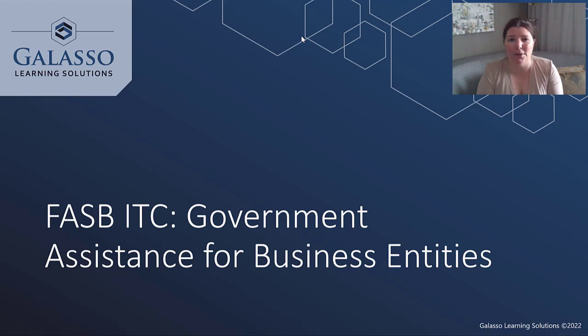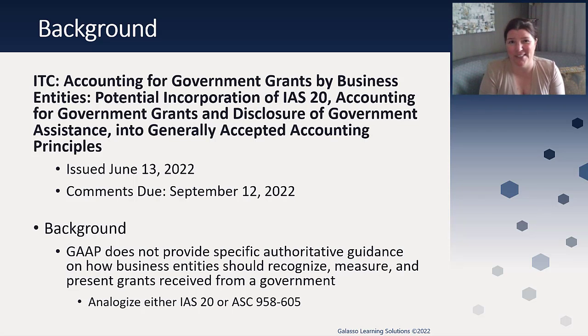And this is a very important standard because we are looking at this invitation to comment to figure out, well, what can we do in terms of making this as easy a transition as possible? And so one of the things that they have been kicking around is that when we look at the alternatives offered by the AICPA during this time, for-profit entities had to do some type of accounting for shuttered venues and for provider relief funds and restaurant revitalization. They had to do something. And so they've been given multiple options. They could analogize 958-605, or they could analogize IAS 20. And so the FASB board decided to take a look at IAS 20, since again, it's already written, and see what they can do with this.